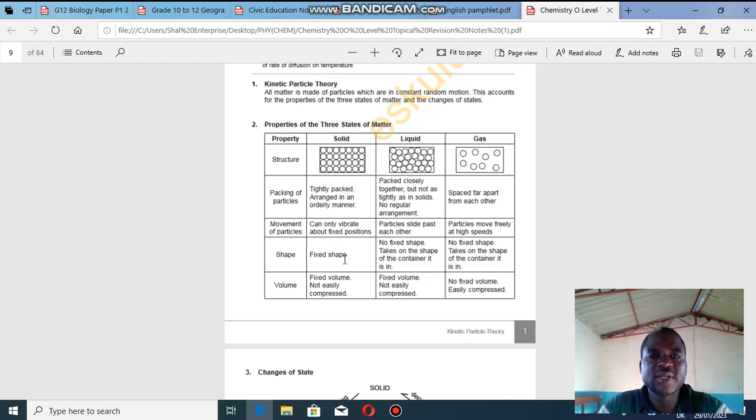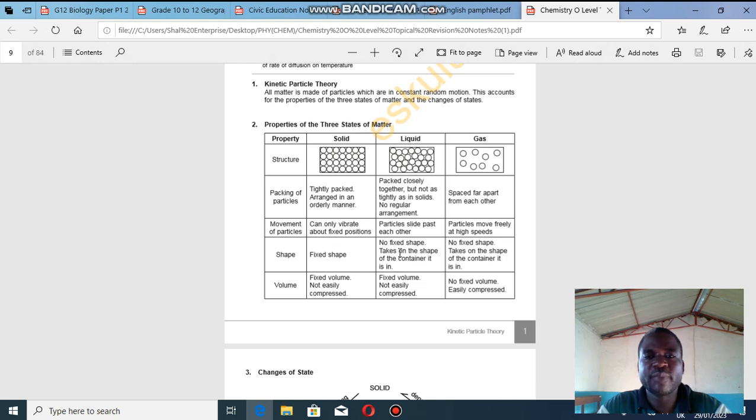Then shape. Here it has a fixed shape. It looks like a rectangle here. It can be drawn in the form of a rectangle, a square, a trapezium, as long as the particles are arranged in order, tightly packed, and in an orderly manner. Then here we have no fixed shape. It takes the shape of the container it is in. So for example, water.